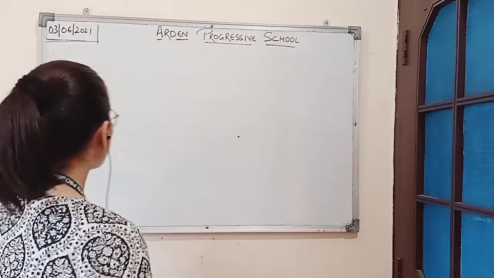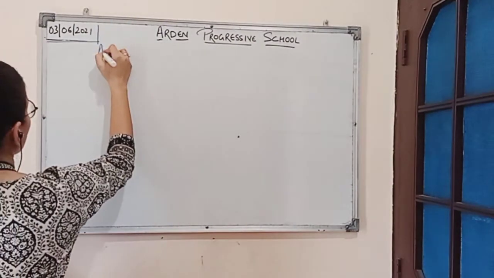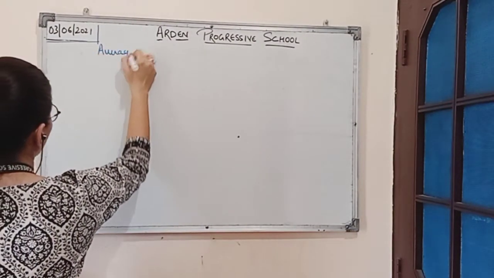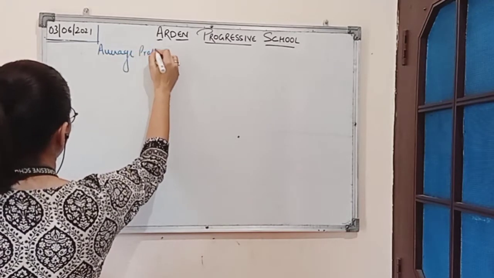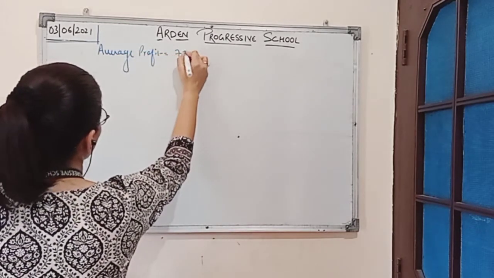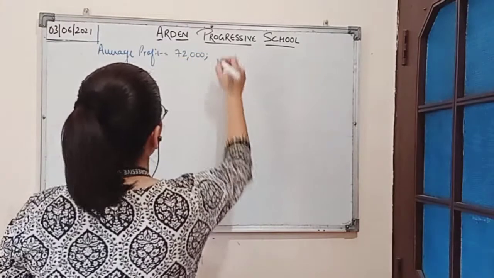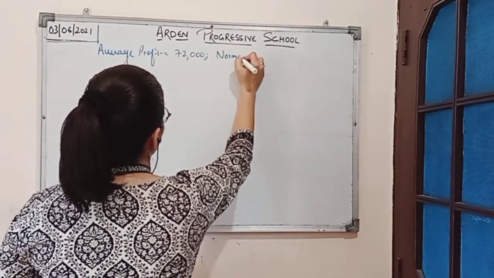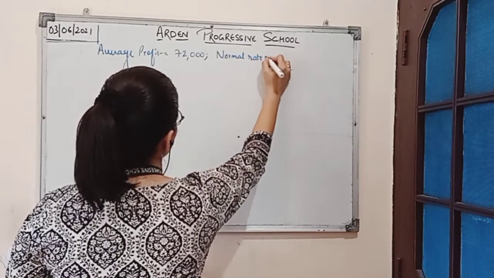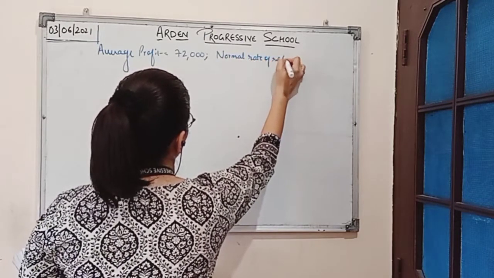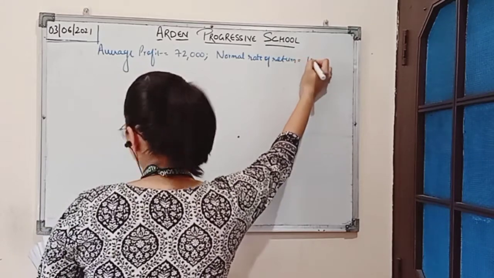Now according to the question, average profit is given, amounting to rupees 72,000. Normal rate of return is 10%.